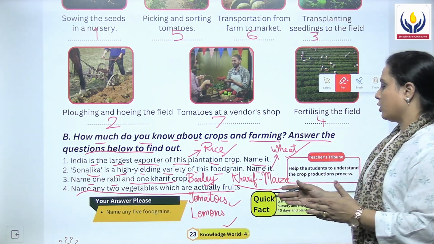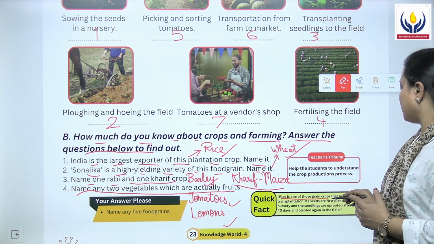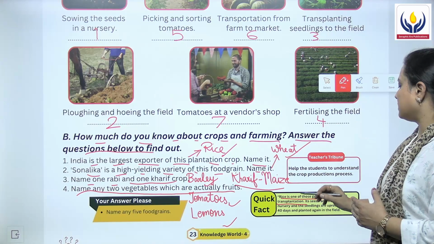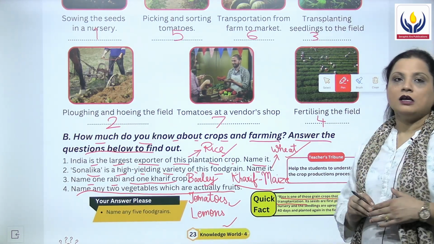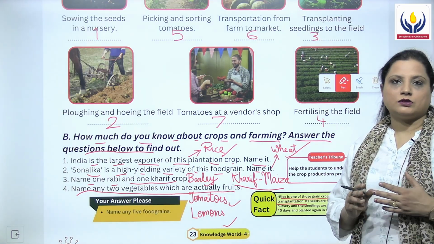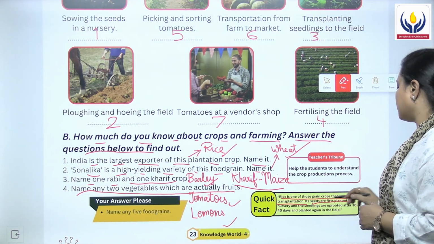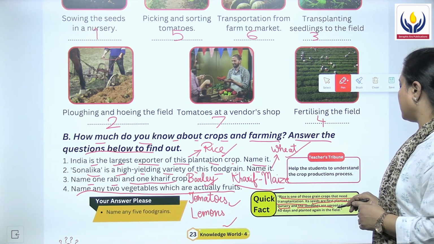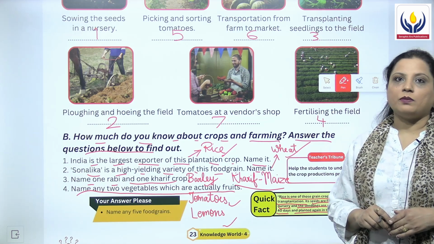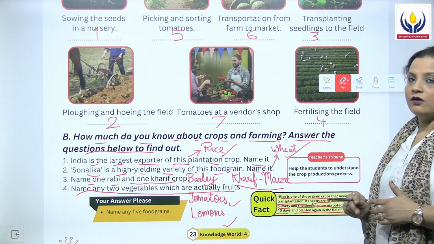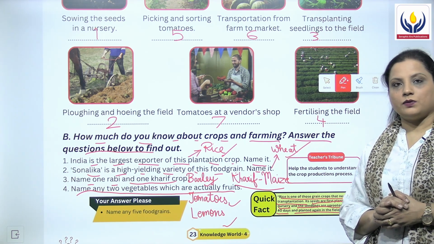Let's now do the quick fact, and it says rice is one of those grain crops that need transplantation, यानी कि राइस एक ऐसा क्रॉप है, ऐसा फूड ग्रेन है जिसको ग्रो करने के लिए ट्रांसप्लांटेशन की रिक्वायरमेंट होती है. Its seeds are first planted in a nursery and the seedlings are uprooted after 30 to 40 days, and then they are planted again in the field. So this is how rice gets cultivated.